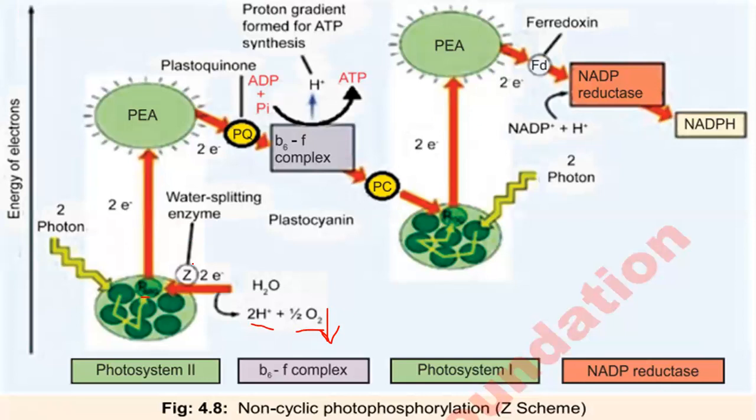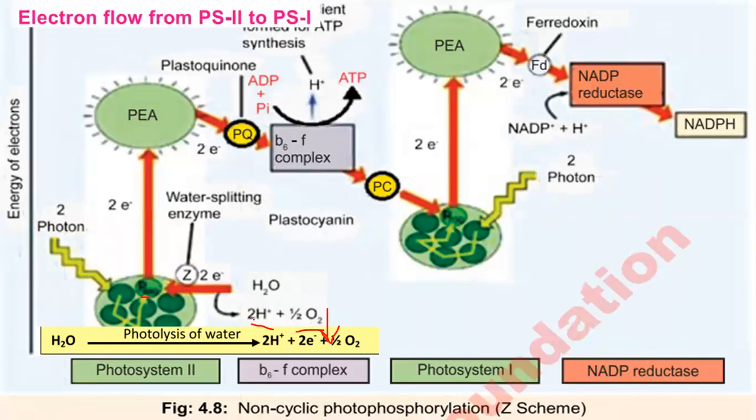So there is an overall reaction of this one, that water by photolysis is broken down, or split, into two protons, two electrons, and an oxygen atom. Then come to the next step of this. Now, electron flow from PS2 to PS1.